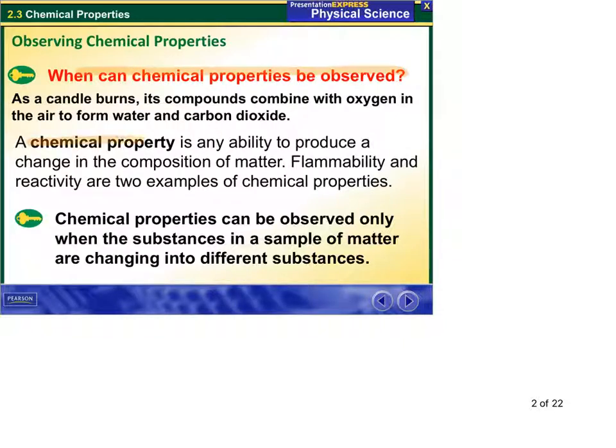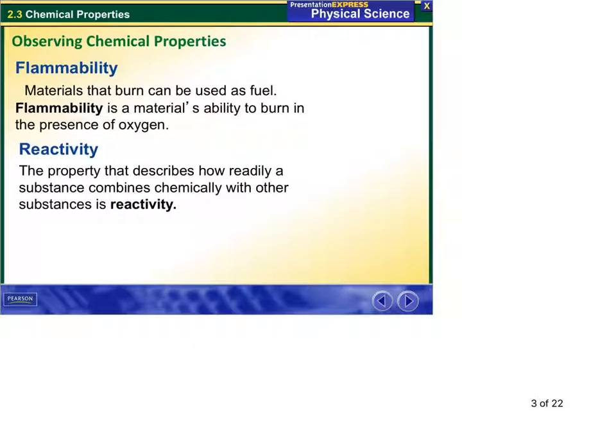Chemical property is any ability to produce a change in the composition of matter. Flammability and reactivity are two examples of chemical properties. Key point: chemical properties can be observed only when the substances in a sample of matter are changing into different substances, like in the example up here. We're getting totally new substances.